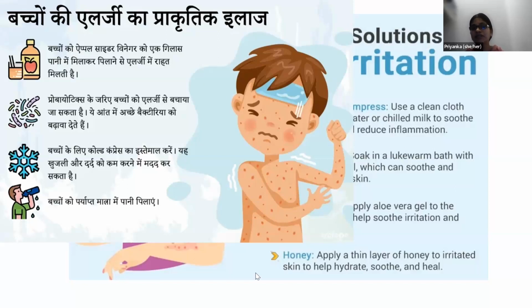For example, it's written, "प्रोबायोटिक्स के जरिए बच्चों को एलर्जी से बचाया जा सकता है. ये आंत में अच्छे बैक्टीरिया को बढ़ावा देते हैं." It's the same point I discussed in the very first example. It was in English, and similarly, it is written in Hindi. Always make sure that your leaflets, your information, or your exchange of information with the patient is patient friendly.